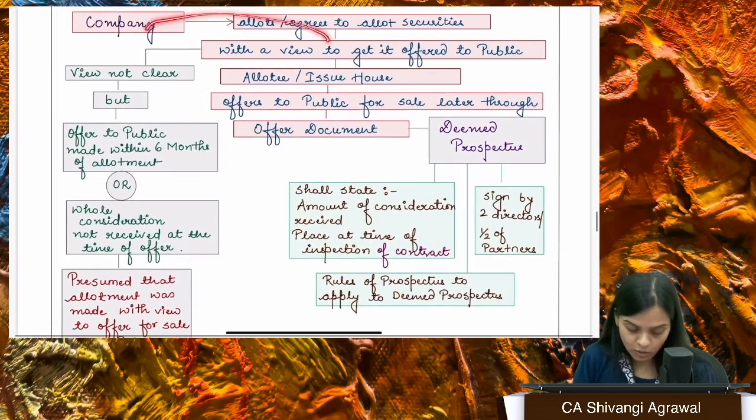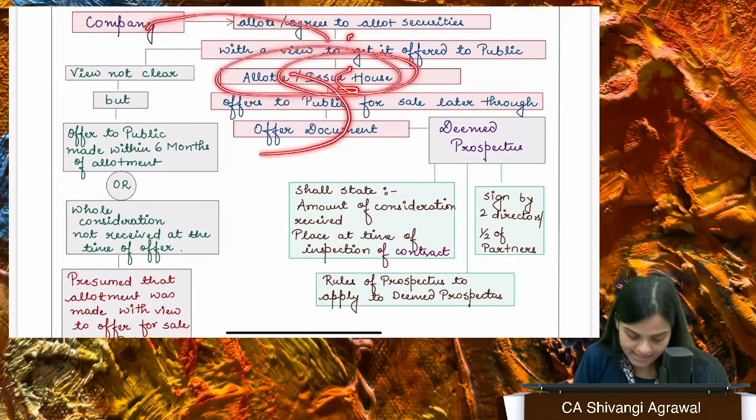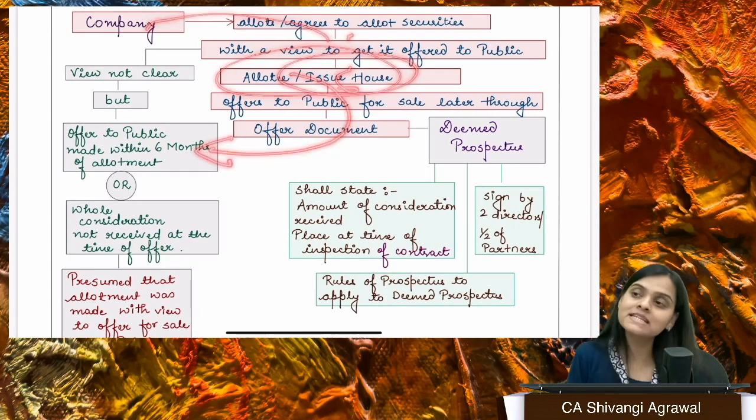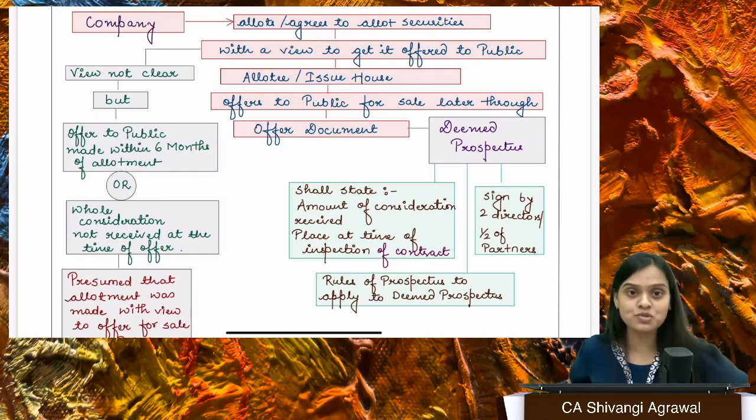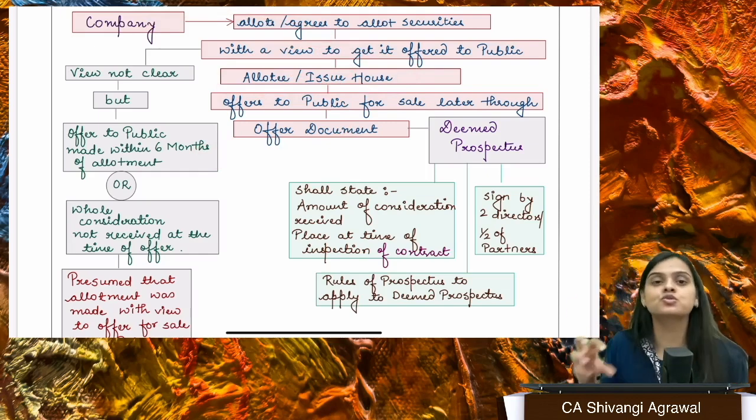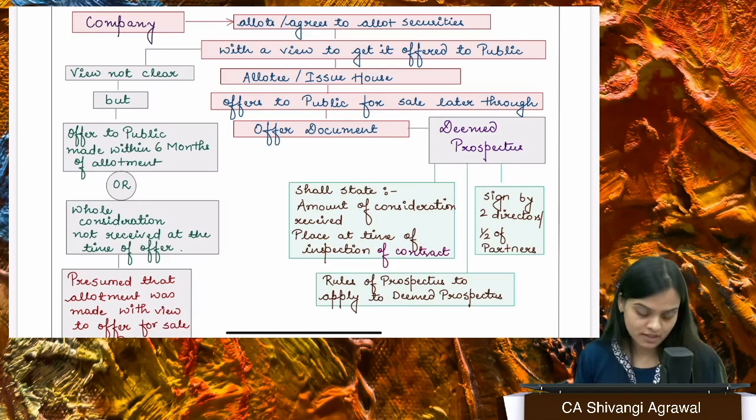If the company has allotted the securities and the issue house or allottee has offered it to public within 6 months, they cannot take such a call. That means it was pre-planned, it was pre-decided, it was the company's intention to do so, and the company is using this indirect route to make a public offer, right?